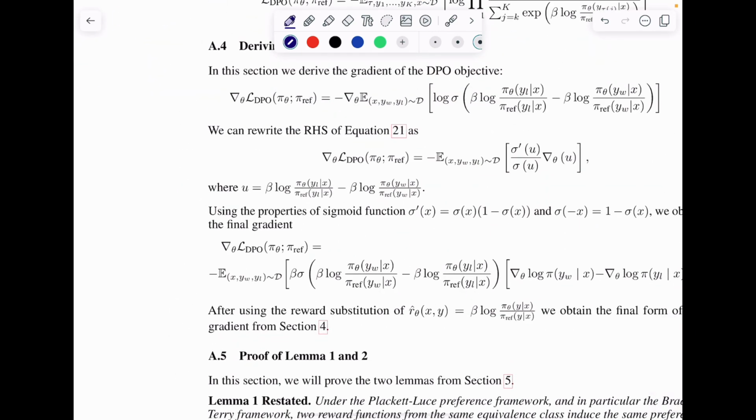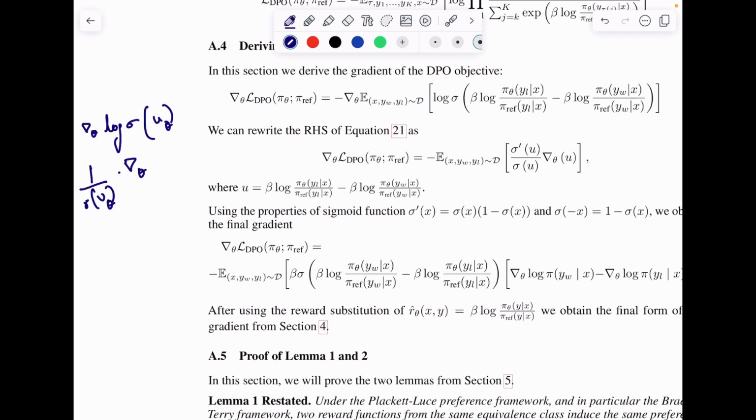Okay, how do we go about it? They say the gradient of theta, the expectation of gradient is the gradient of expectation. The gradient of expectation is equal to the expectation of gradient. You can say that. So let me simply write it for some term u. Now if we do that, the gradient of the log term is 1 by sigmoid u into the gradient with respect to theta, where u depends on theta.